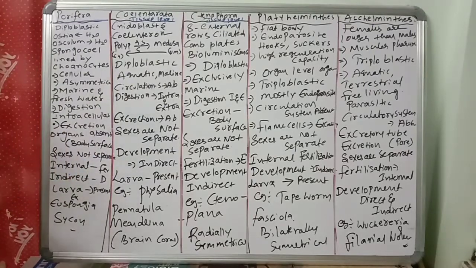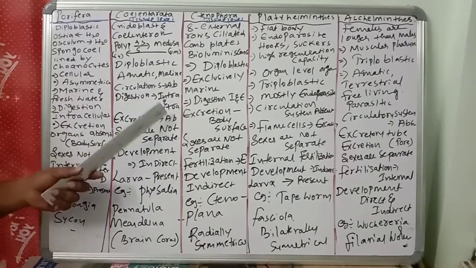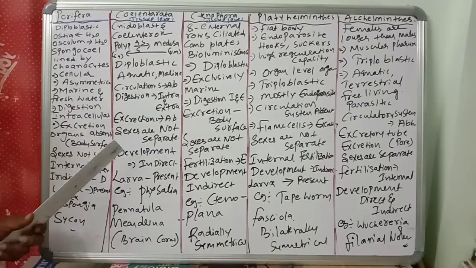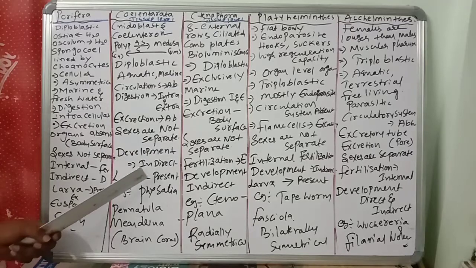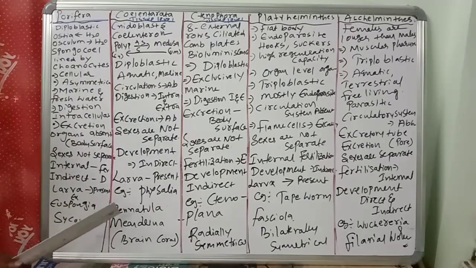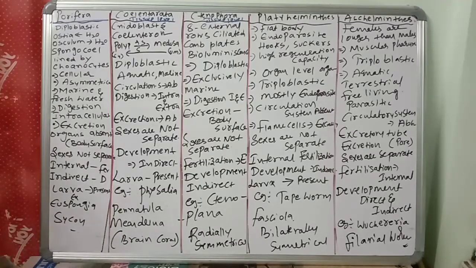Circulatory system is absent. Digestion is intra and extracellular. Excretion is through the body surface. Sexes are not separate, like hermaphrodites. Development is indirect because a larval form is there. Examples are Physalia, Pennatula, and Meandrina, the brain coral.